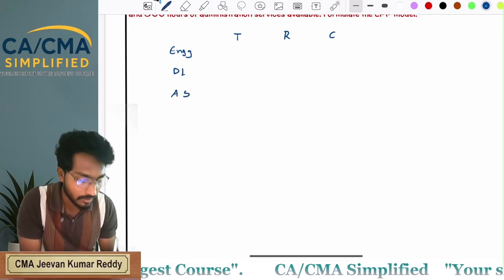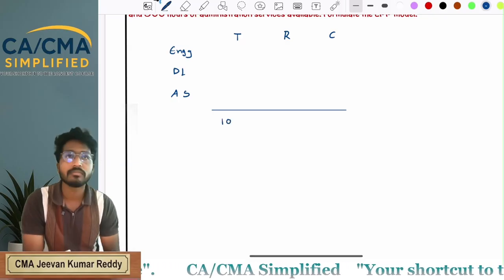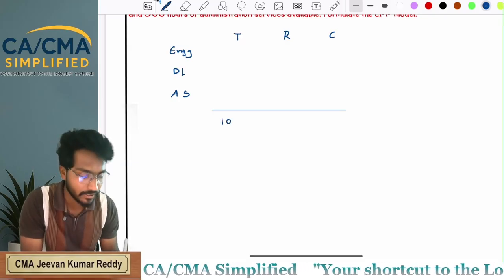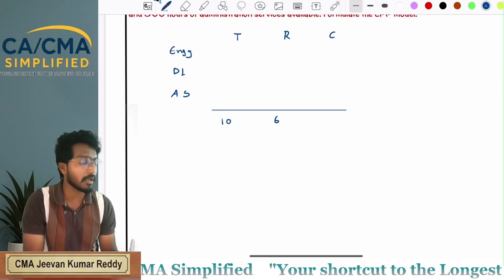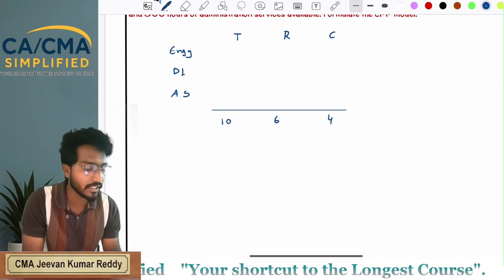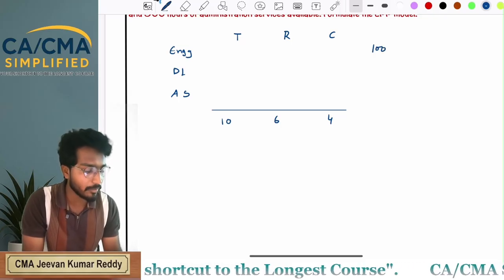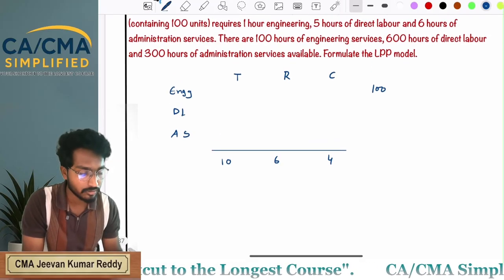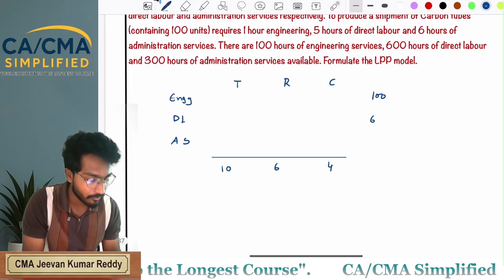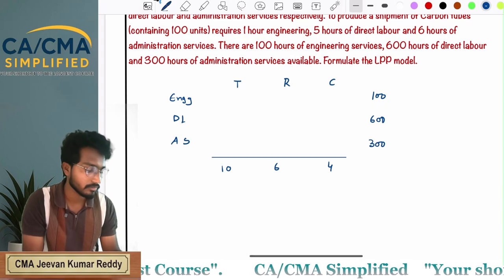By selling transistors, you are getting 10 rupees. By selling resistors, 6 rupees. By selling carbon tubes, 4 rupees. In total, engineering hours available are 100, direct labor is 600 and administration service is 300 hours.